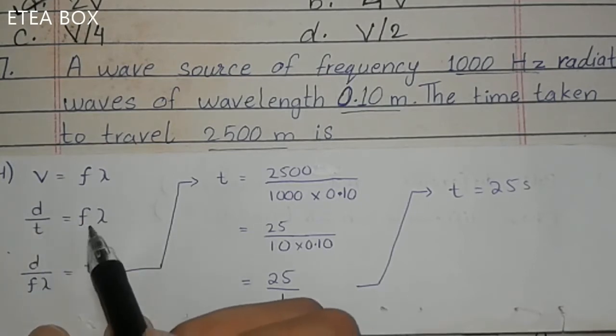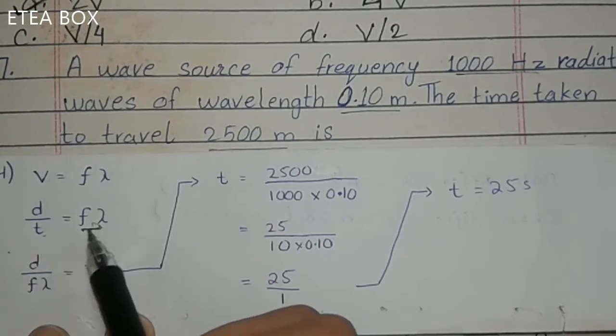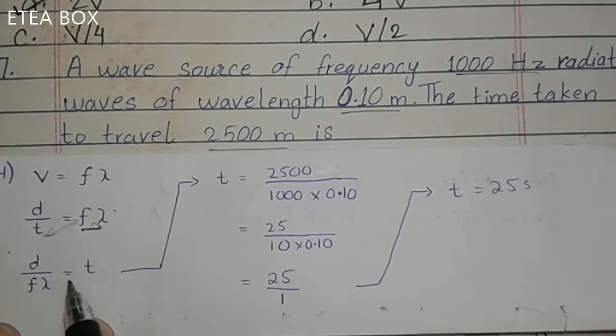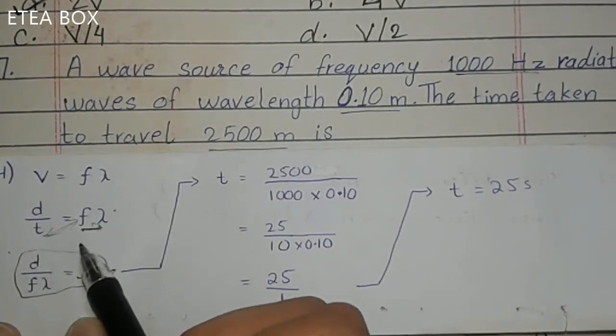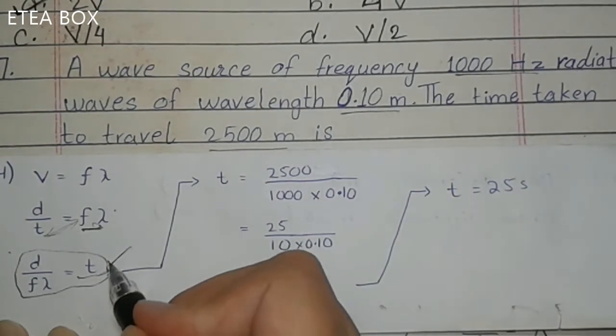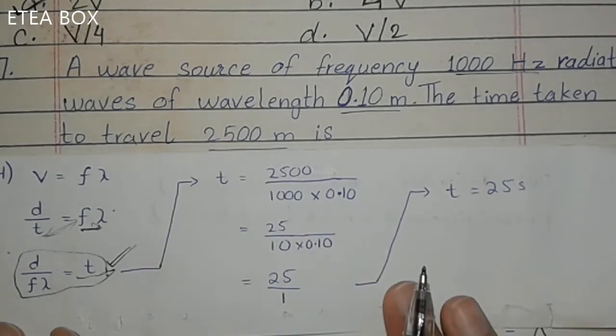Now bring this f lambda here in the division, and the t will be here in multiplication. Exchange the places of these 2. You will get this equation. When you exchange the places of time and f lambda, you will get this one equation. Now you have to memorize this equation, or you can derive it on the spot in the test. It's easy, it will take less time.